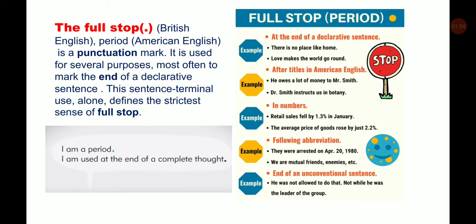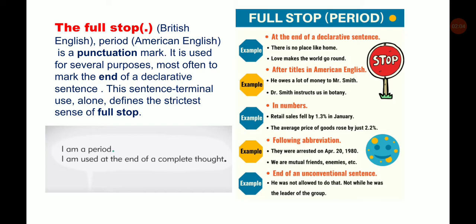The first is full stop. We call it full stop in British English, and in American English we call it a period. It is a punctuation mark. It is used for several purposes, most often to mark the end of a declarative sentence. This sentence terminal use alone defines the strictest sense of full stop.